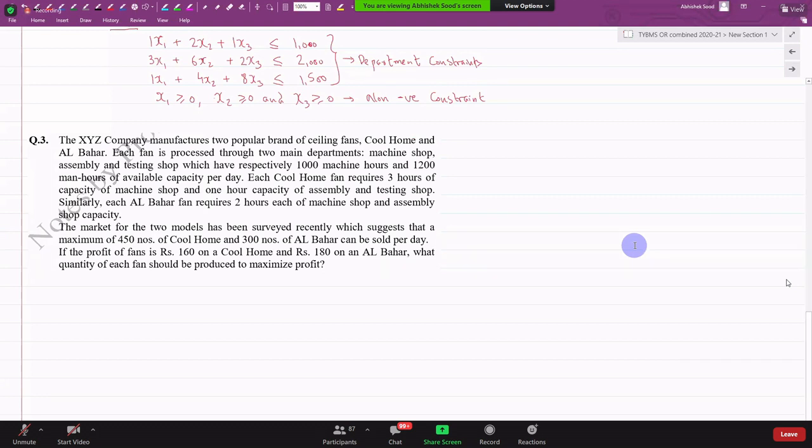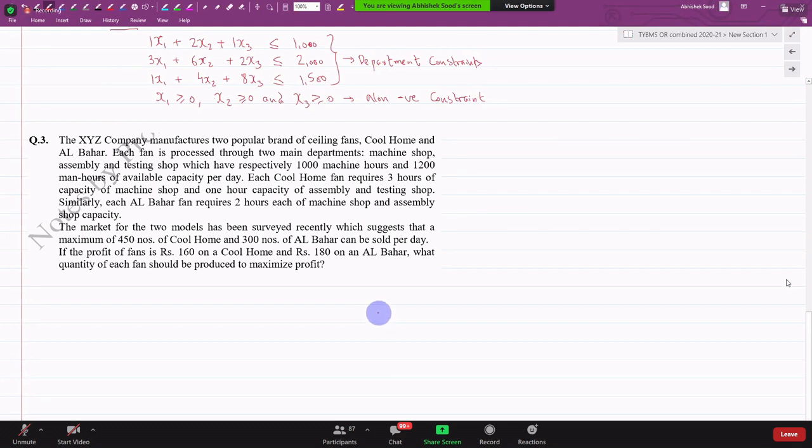Each fan is processed through two main departments, machine shop and assembly and testing shop, which have respectively 1,000 machine hours and 1,200 man hours of available capacity per day. Each Cool Home fan requires 3 hours of capacity of machine shop and 1 hour capacity of assembly and testing shop. Similarly, each Al Bahar fan requires 2 hours each of machine shop and assembly and testing shop.